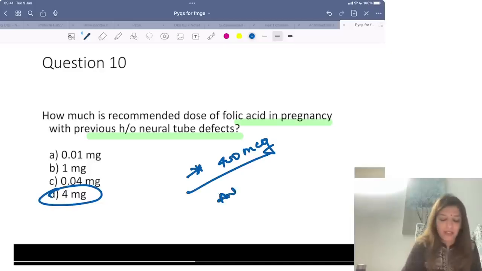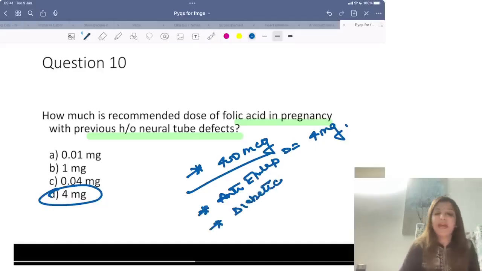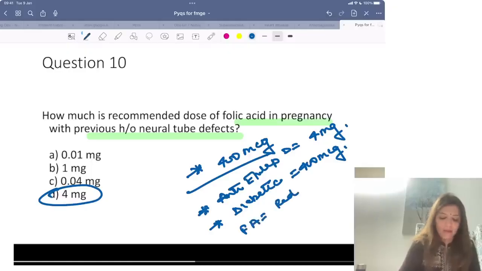If a female is on anti-epileptic drugs, then also the dose which you have to give is 4 milligrams. Then, if a patient is diabetic, right, then the dose which you have to give is 400 micrograms. Don't say it is 4 milligrams, right? Diabetic patients, the dose of folic acid is 400 micrograms. What is the dose of folic acid in red pill?